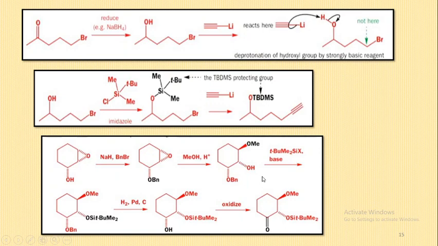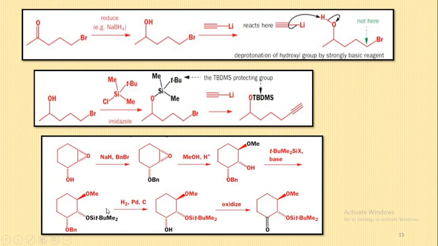After the opening of the epoxide, there is protection of OH by using tertiary butyl dimethyl silyl, and after the protonation we get this product.